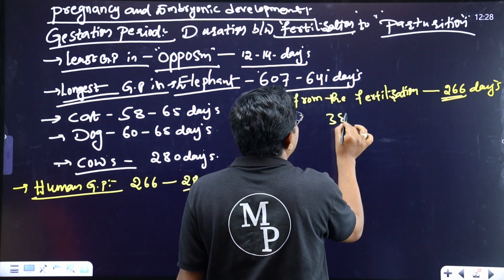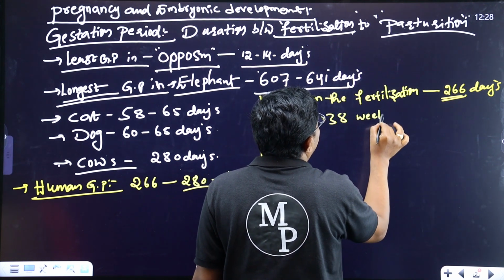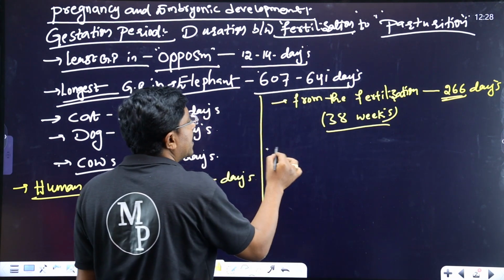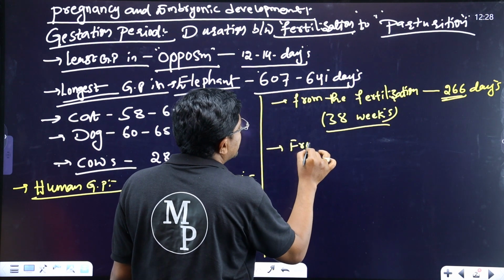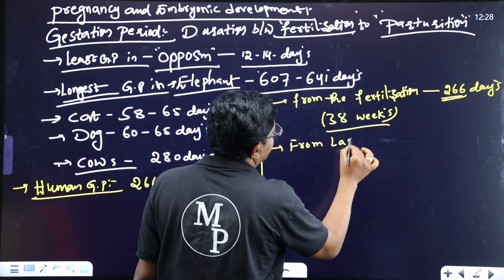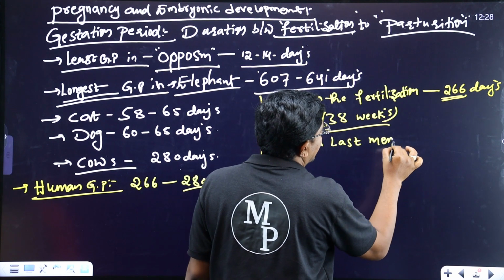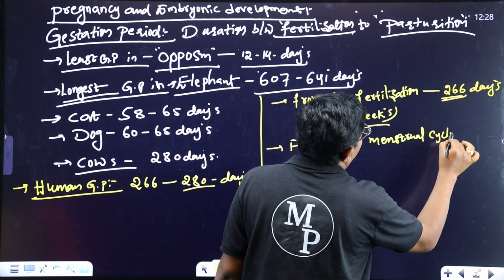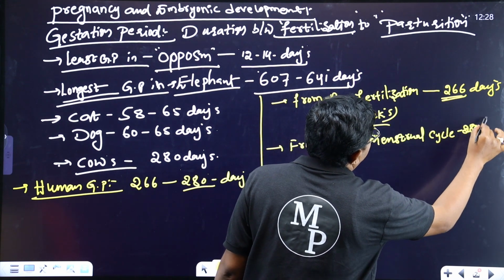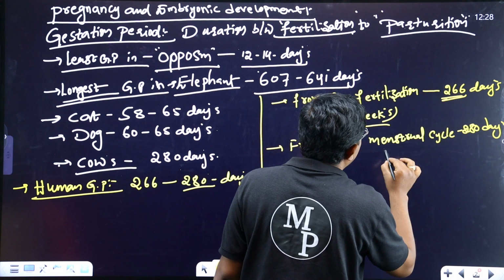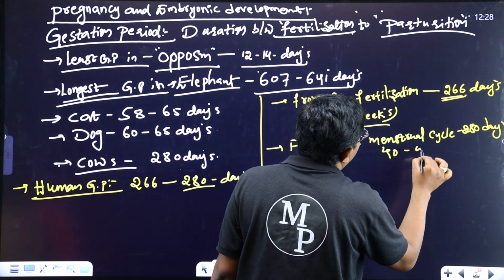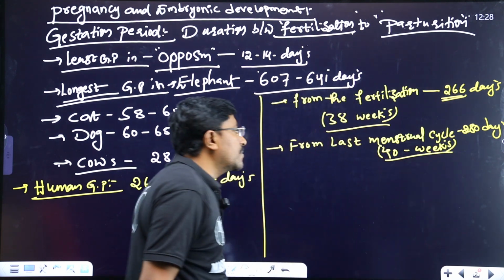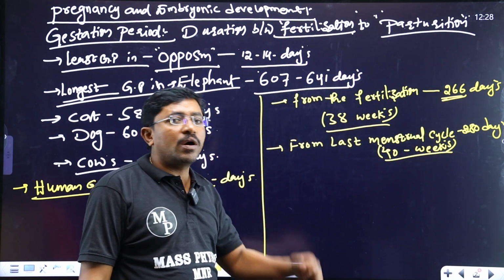It means approximately 38 weeks. And the second one is from the last menstrual cycle. From the last menstrual cycle, it is 280 days, around 40 weeks.